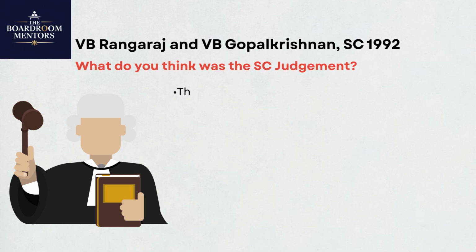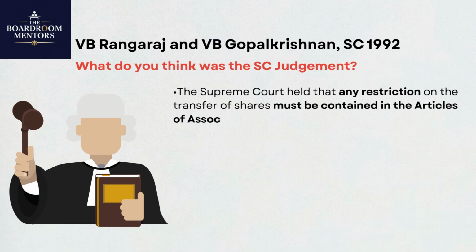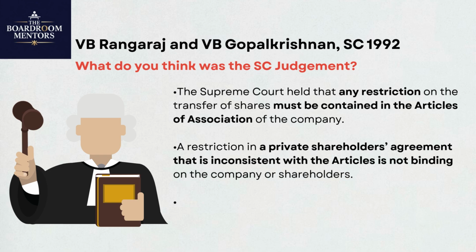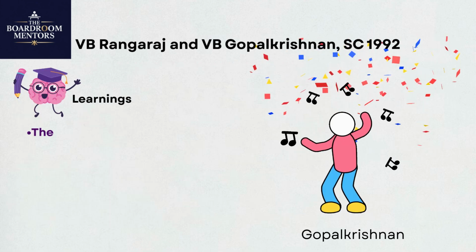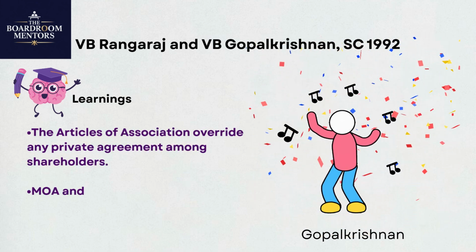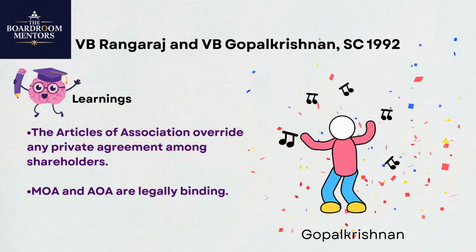The court held that any restriction on the transfer of shares must be contained in the Articles of Association of the company. A restriction in a private shareholders' agreement that is inconsistent with the articles is not binding on the company or shareholders. Since the articles did not have the restriction, the private agreement was unenforceable. Remember, the Articles of Association override any private agreement among shareholders. Memorandum of Association and Articles of Association are legally binding.